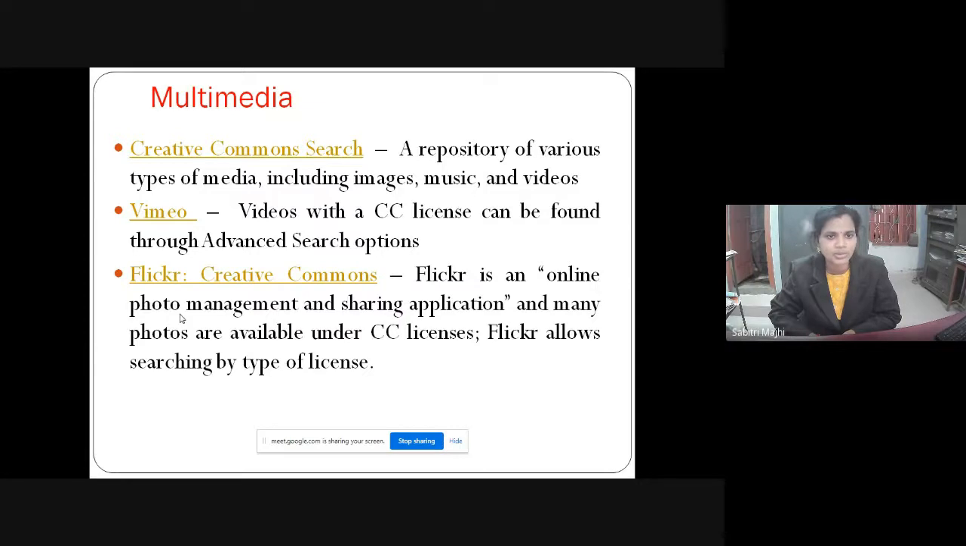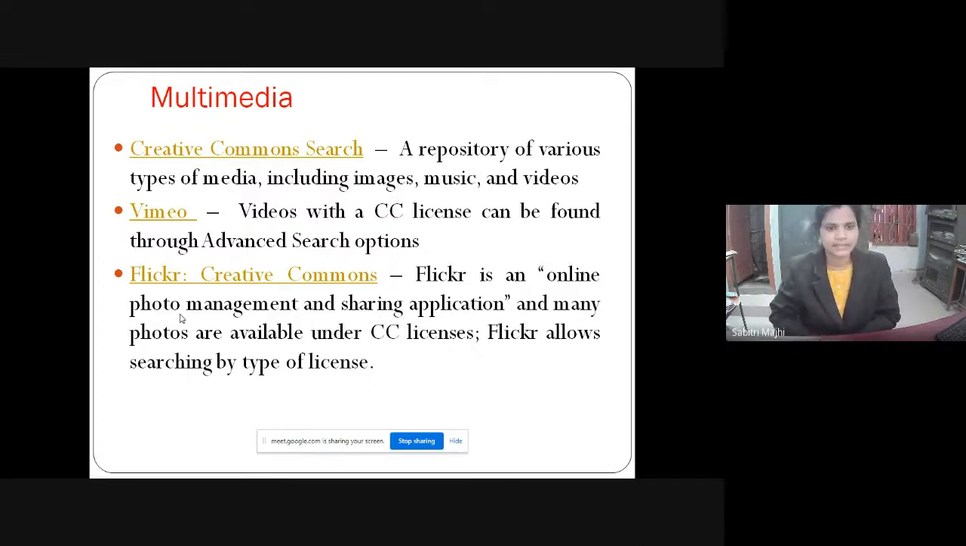Then Vimeo, which provides videos with a CC license, can be found through the advanced search option. As I told you how to find OER repositories and collections from Google Advanced Search, similarly, by using the advanced search facility of Vimeo, you can find videos with a CC license.